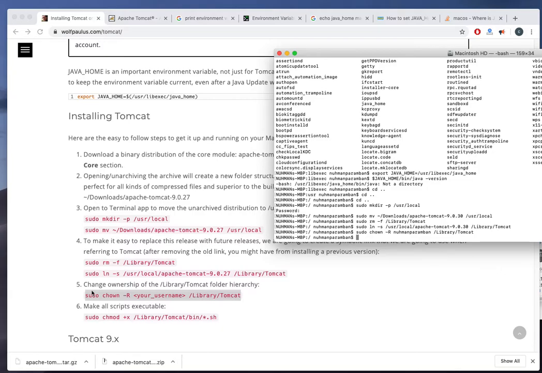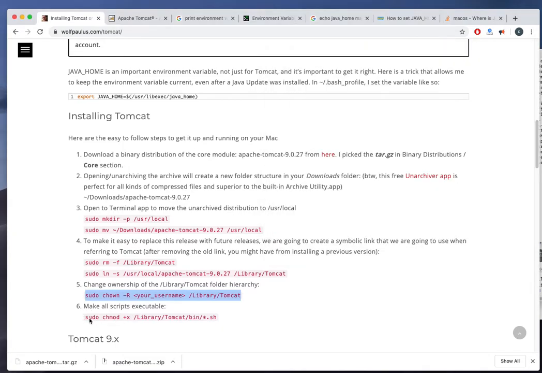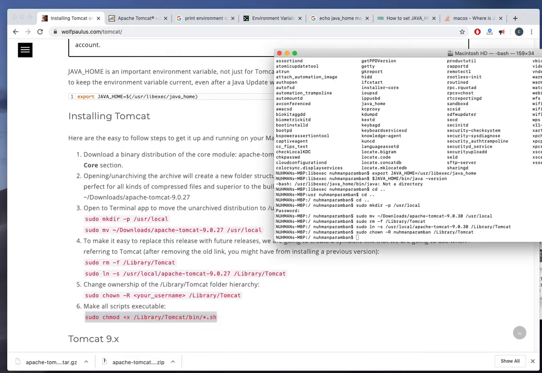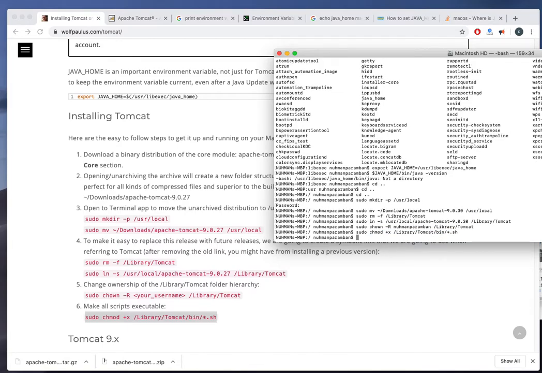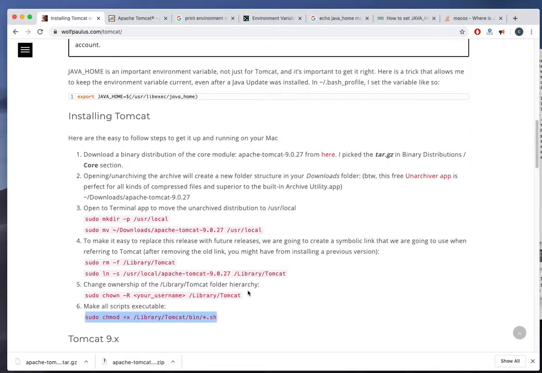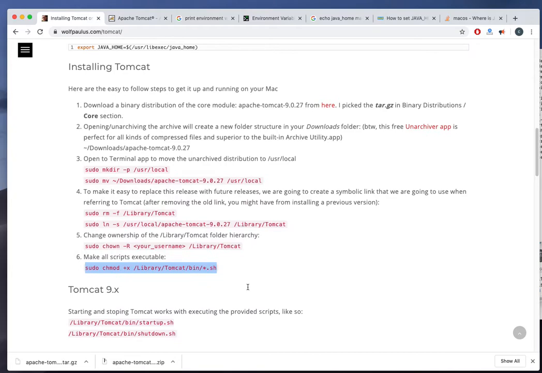The other thing is to make all scripts executable. That's also something I need to do. So I'm copying that, pasting it here, running that one. The chmod is changed to make all scripts executable. So that's done.